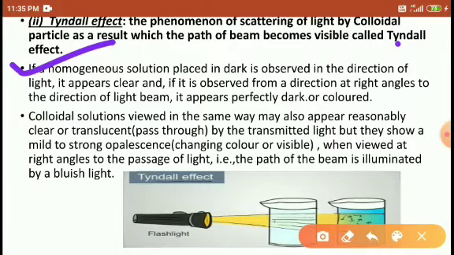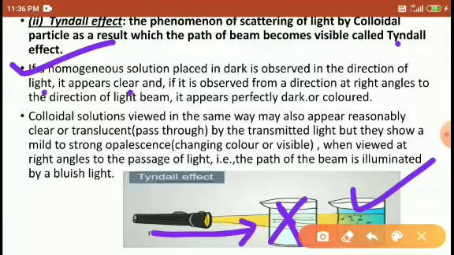If a homogeneous solution is placed in the dark and observed in the direction of the light, it appears clear. In a homogeneous solution through which we pass the beam of light, it remains clear, right? There is no appearance of colloidal particles. The same light we can pass through a solution which contains colloidal particles, then the colloidal particles are visible in presence of light, right?